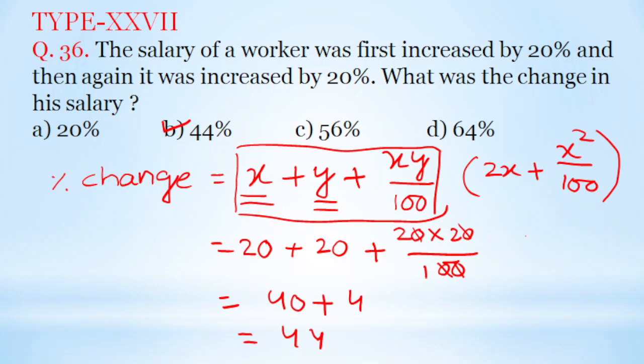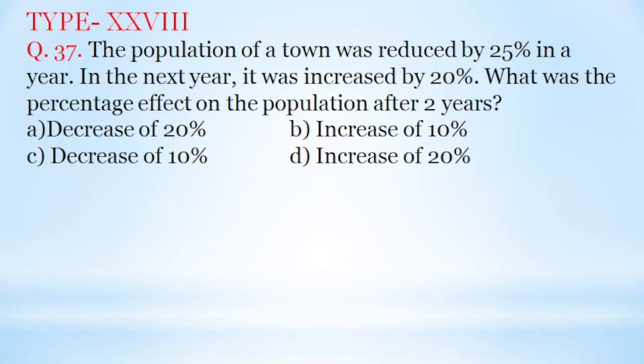Now next question, that is type 28, question number 37. Here the population of a town was reduced by 25%. First it was reduced by 25%. In the next year it was increased by 20%. What was the percentage effect on the population after 2 years?